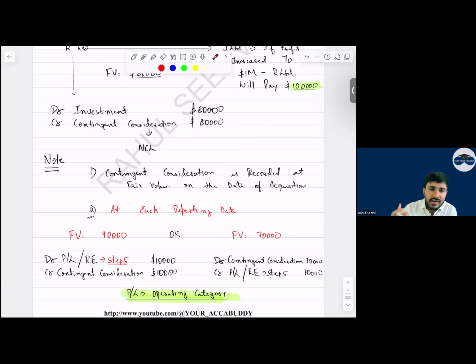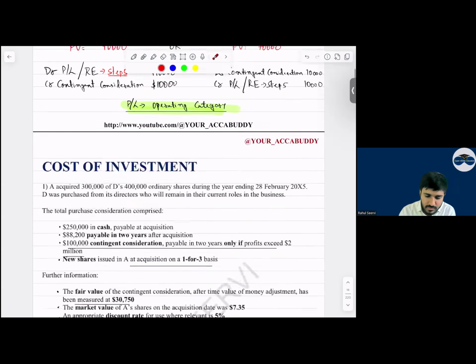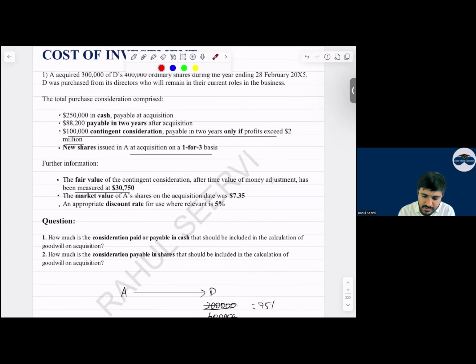So mention that the contingent consideration is recognized at fair value on the date of acquisition, and this will increase the goodwill. If fair value is not given, we will follow IFRS 13. Then at each reporting date, or the subsequent measurement, we consider the fair value. Any fair value changes are recognized in P&L as a gain or loss under operating category. Write down 2 sentences, 2 marks done. Yes, sir. With this part is done.